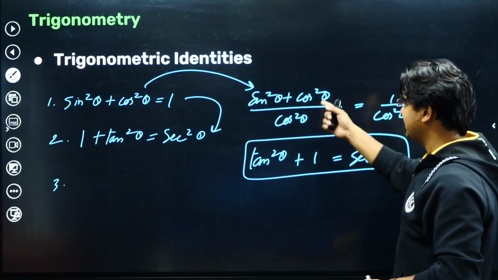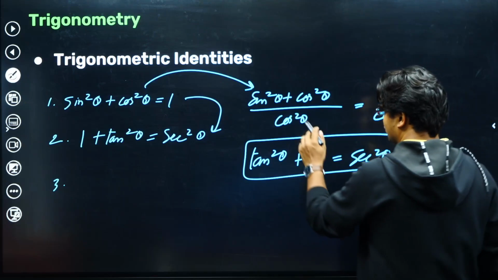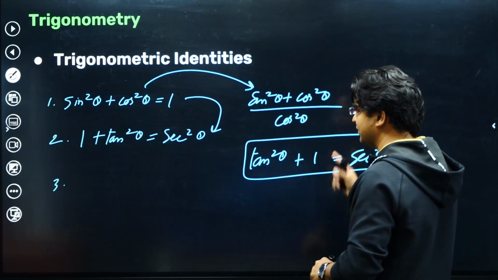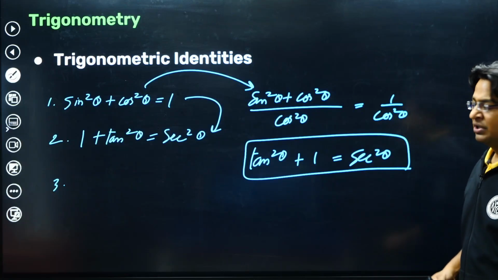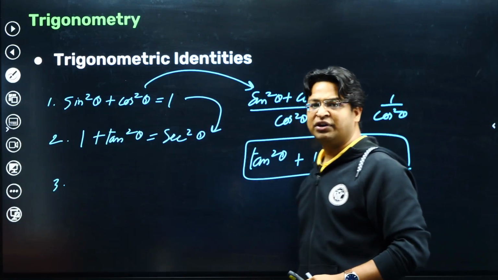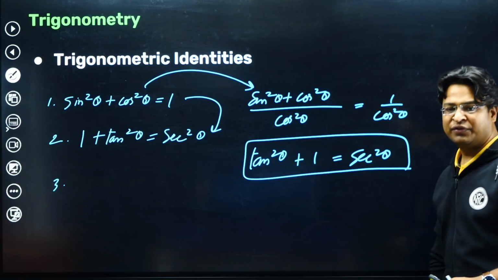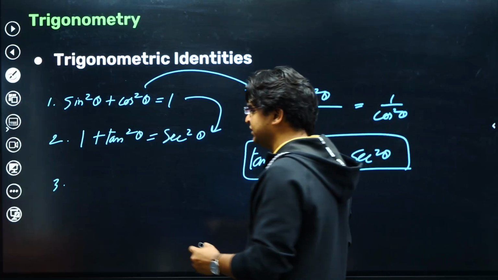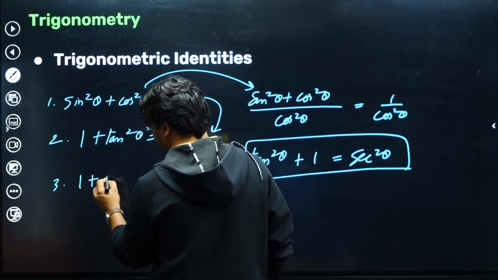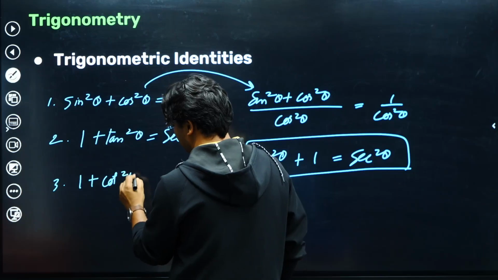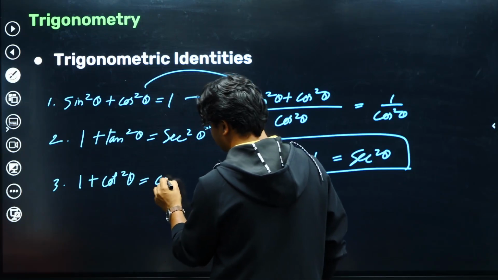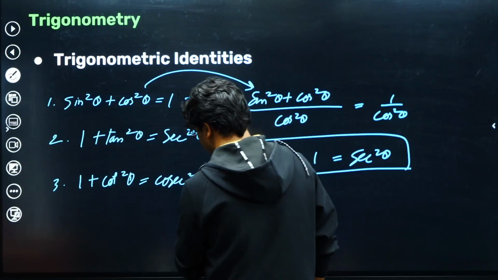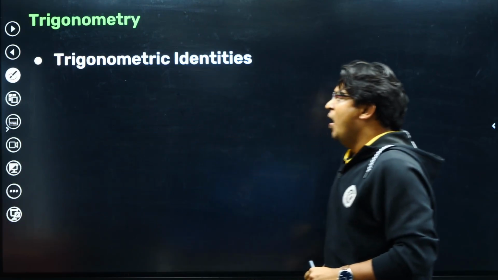Similarly, instead of dividing by cos square theta, if you choose to divide by sine square theta, can you tell me what identity you will end up with? In the first equation, instead of dividing by cos square theta, if you divide it by sine square theta, you will end up writing 1 plus cot square theta is equal to cosec square theta. Okay, so remember them.